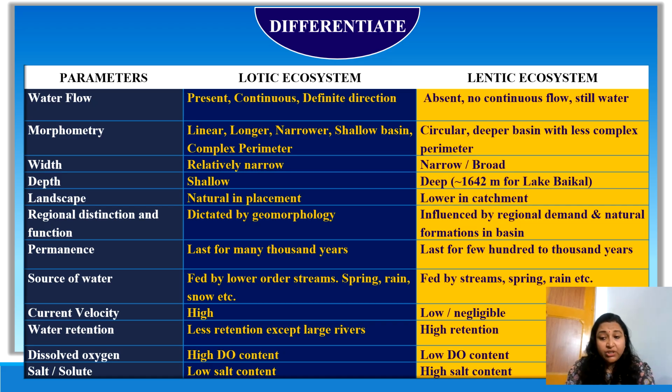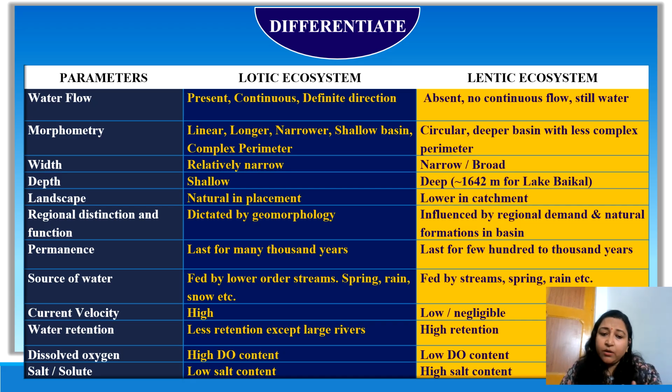Then we have dissolved oxygen content and solute concentration. Dissolved oxygen levels will usually be higher in lotic ecosystems because they are fast moving. The continuous movement of water helps in the dissolution of atmospheric oxygen, the diffusion of oxygen. So it usually has high DO content as compared to lentic ecosystems, which are stationary. For lentic, DO has to depend on other things.